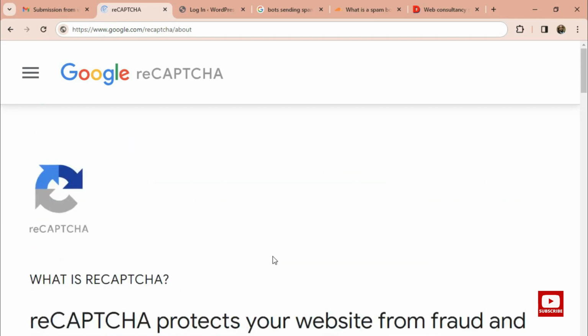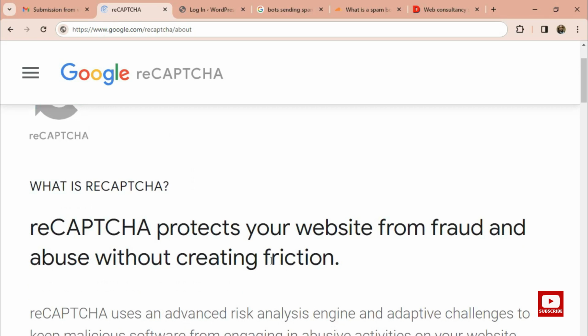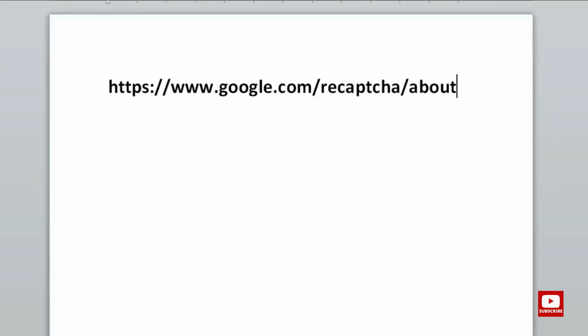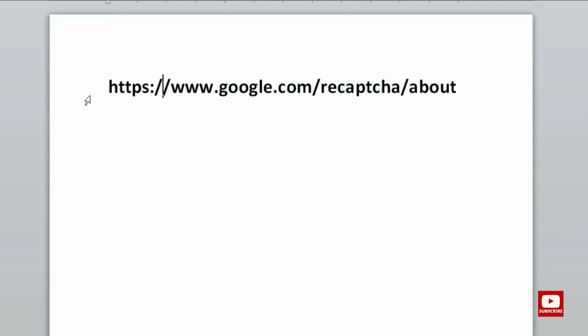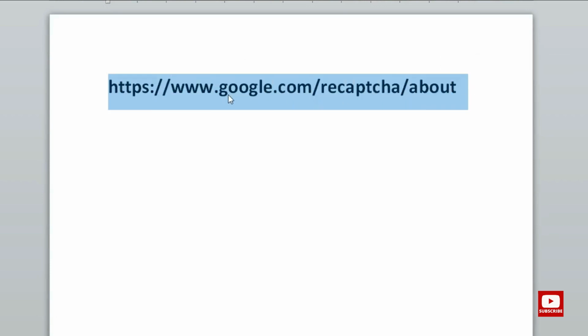So this is the reCAPTCHA tool by Google, and you get to it by going to www.google.com/recaptcha/about.